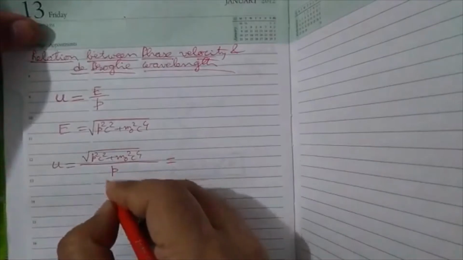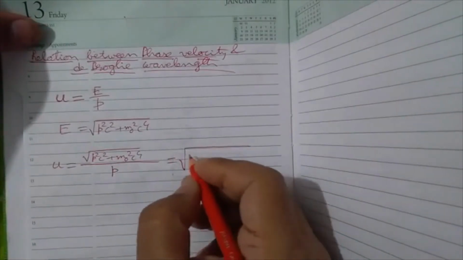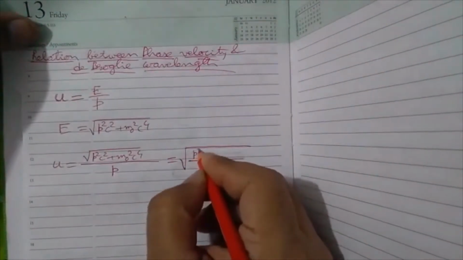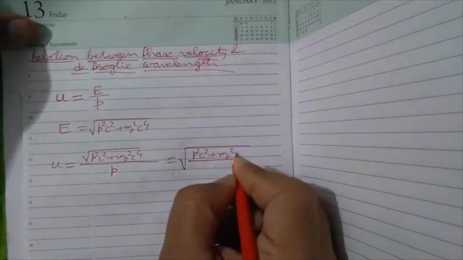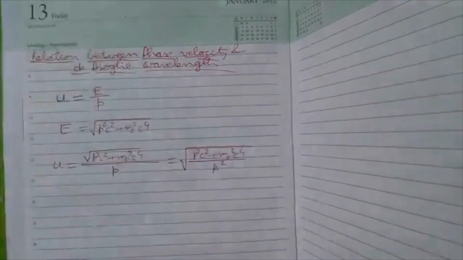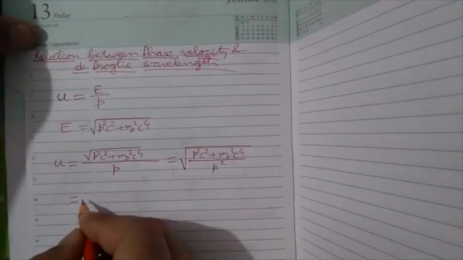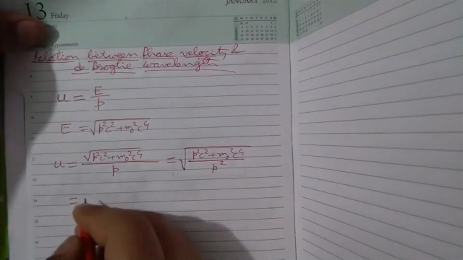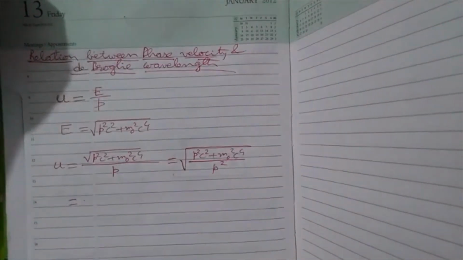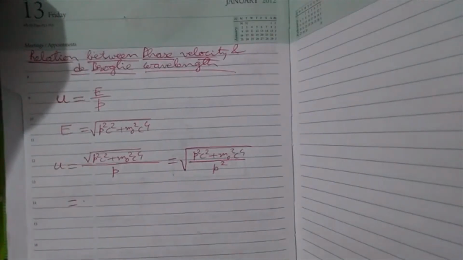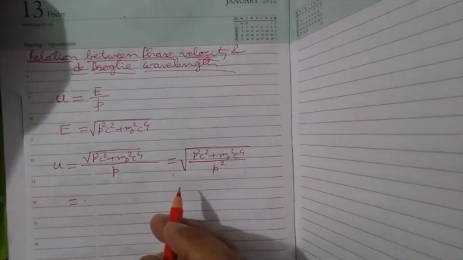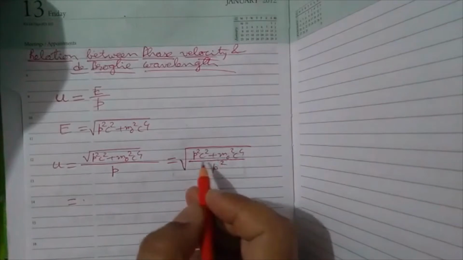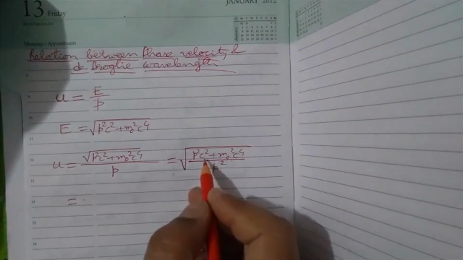So if you take the square root of p square here, you can write it like this: p square c square plus m naught square c to the power 4, by p square. So u is equal to, p square will be common, and from both terms you can take c square as common.